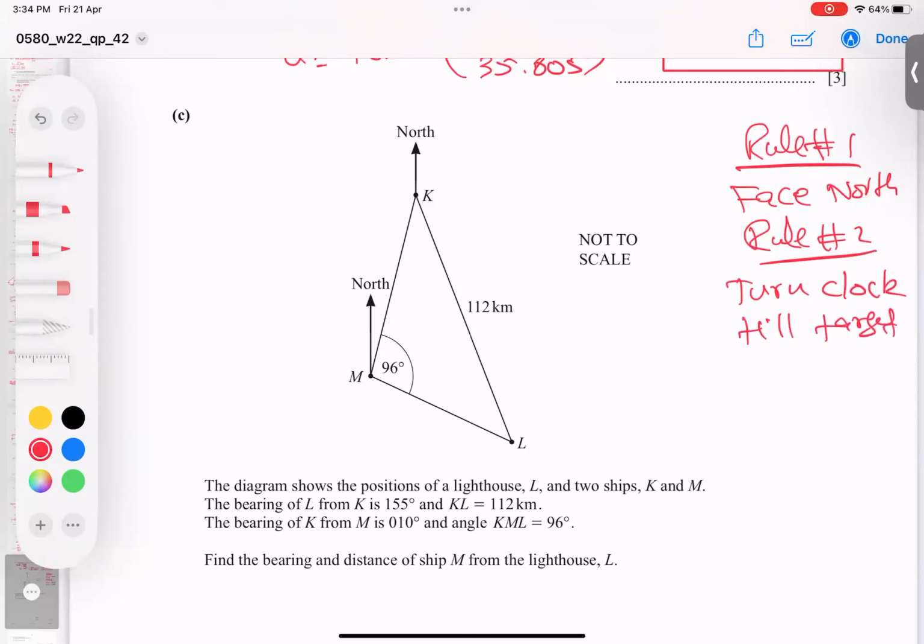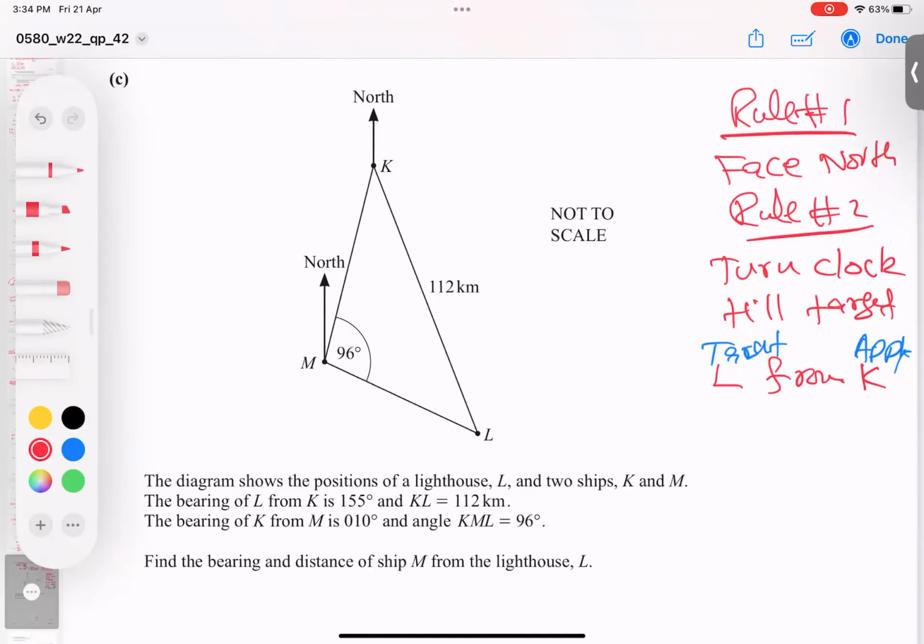And for your knowledge, if he says L from K, this means apply the rules at K, and L is called the target. So let's start. He's saying here L from K, apply rules at K. I will apply both rules at K, and the target is this L.